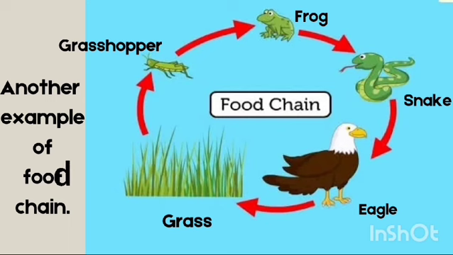Now let's see another example of a food chain. The grass is eaten by the grasshopper, the grasshopper is eaten by the frog, the frog is eaten by the snake, the snake is eaten by the eagle, and then this decomposes again into the soil.